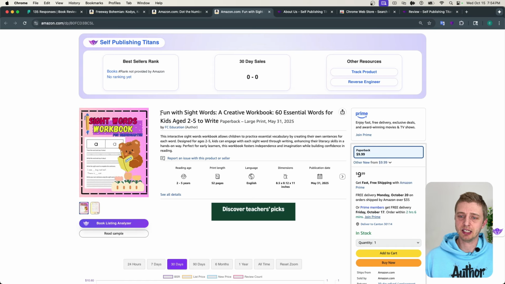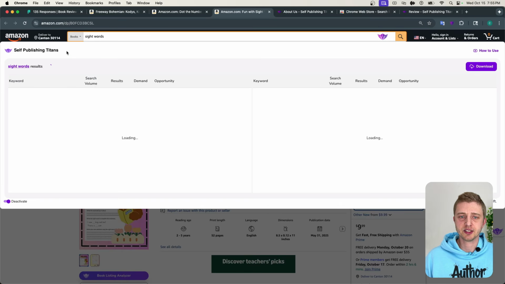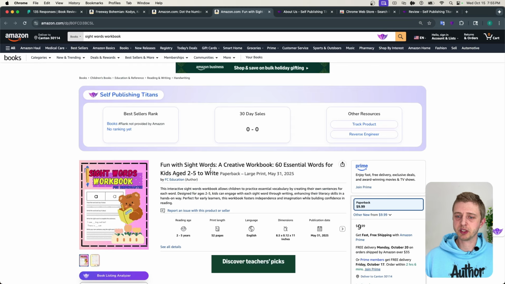And we also don't have the main keyword. Obviously, sight words is a keyword, but what I mean by main keyword is we want a long tail keyword. So we're using the Titans Chrome extension here to see what we can find. Let's get a little bit more niche down already. Sight words and spelling workbook. So that by itself has an opportunity of 9 and a domain score of 6. Sight word workbook kindergarten, same thing, opportunity of 9, domain of 7, 13,000 estimated search volume. So these are the kind of words that you would want to have in your title and subtitle, and creating 2 subtitles is totally random. So that's one thing I would definitely fix.